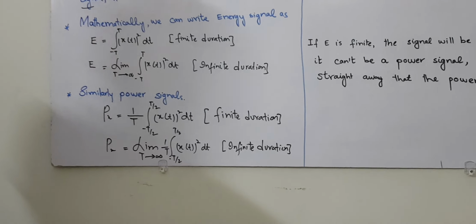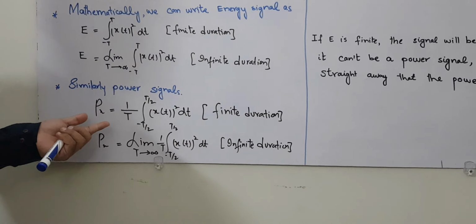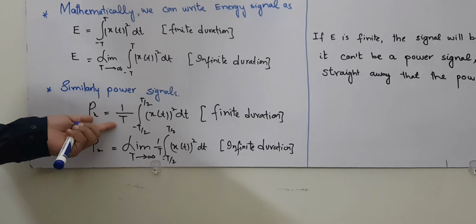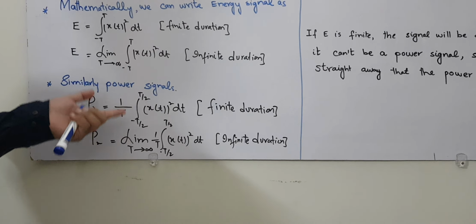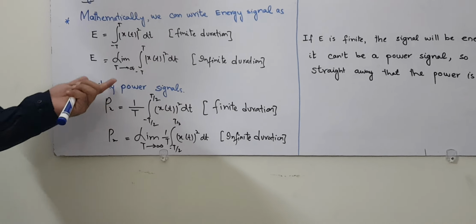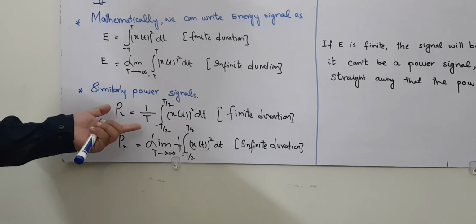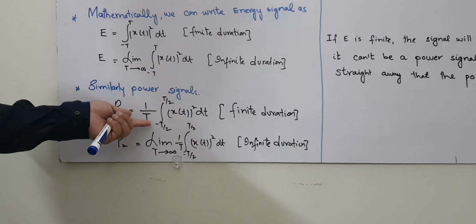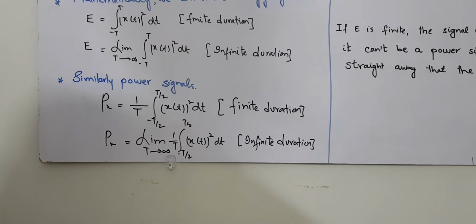No doubt in many books the formula is written as 1 over 2T, and then the limits are minus T to T. That is also correct, but we are following the formula that power is equal to 1 over T, with the limits minus T by 2 to T by 2.